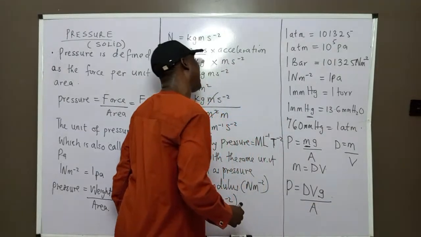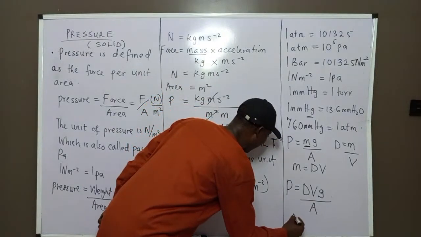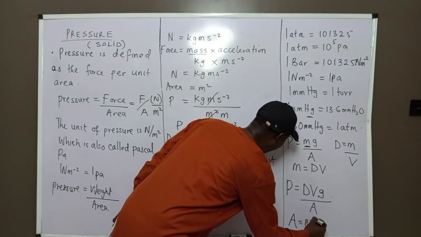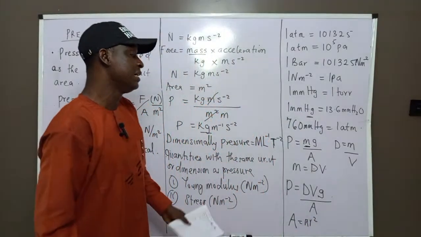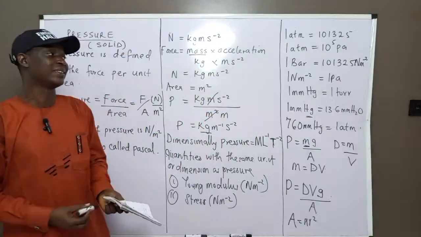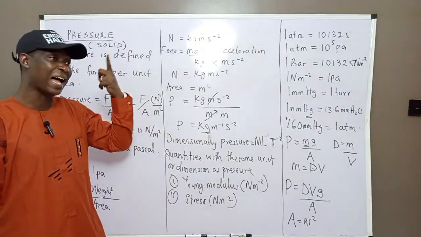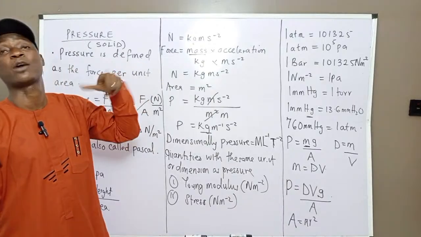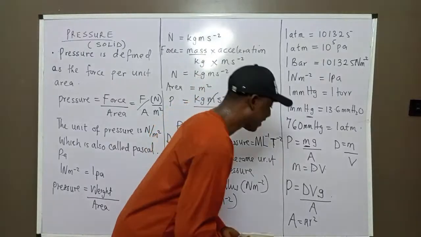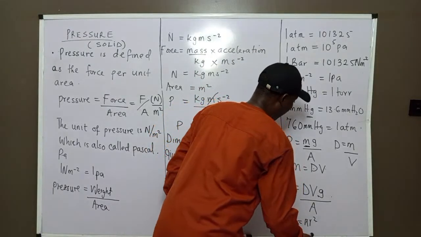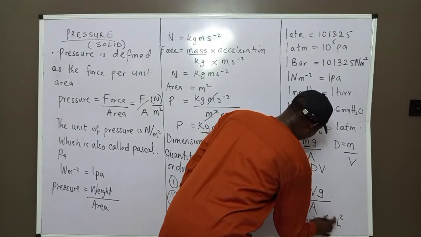Recall, area depends on the shape. If they give you the radius of a circular region where the force is exerted, area becomes pi r square. What about if the pressure force is applied in a square region? Area becomes L square. Please take note of that.